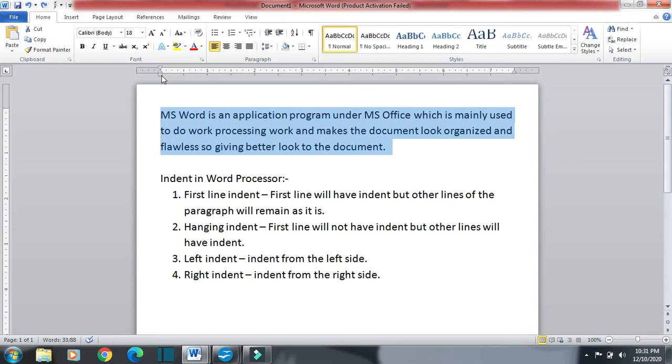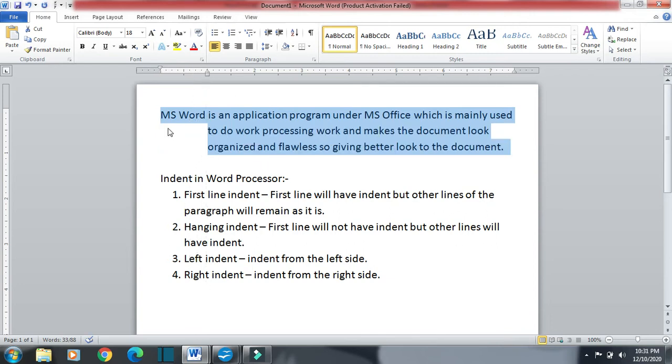We can see here this is left indent, this is hanging indent. So I am going for hanging indent. What will happen? The first line will not have any indent, but other lines will have indent. You can see the first line is as it is, but other lines, the second line and third line, have indent.